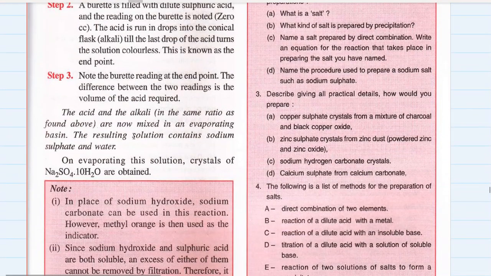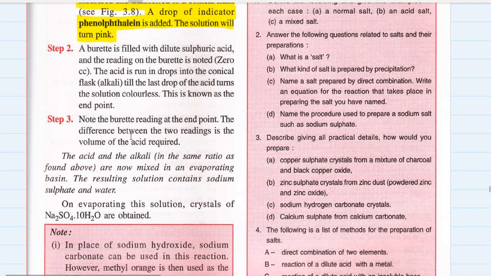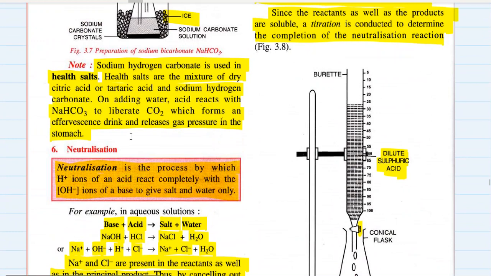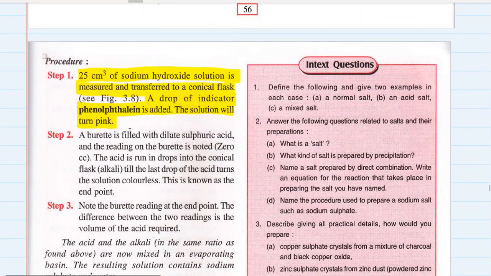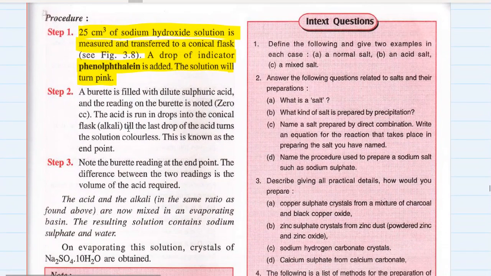A burette filled with dilute sulfuric acid, and the reading on the burette is noted, maybe 0 or whatever the reading is. The acid is run in drops into the conical flask till the last drop of acid turns the solution colorless.